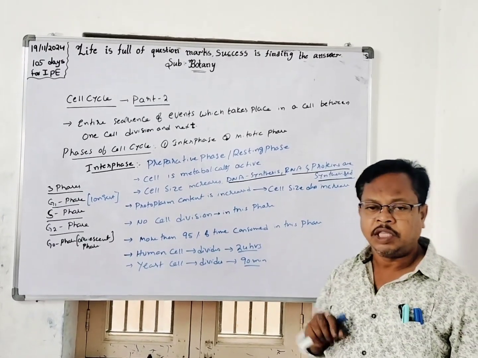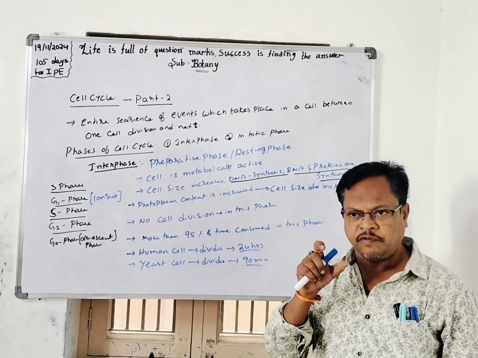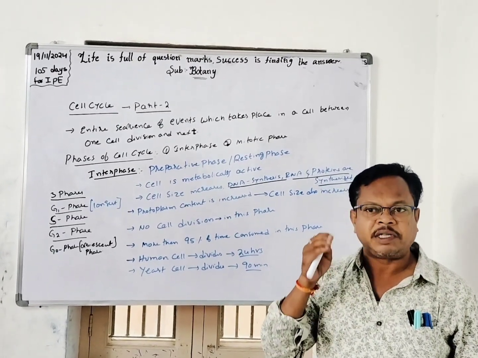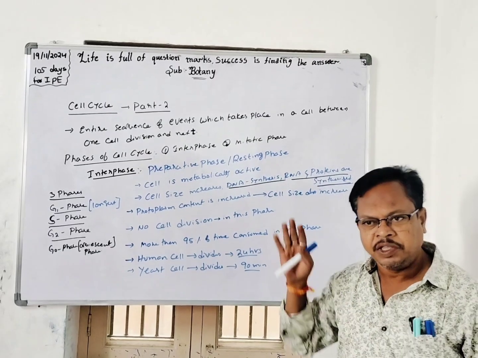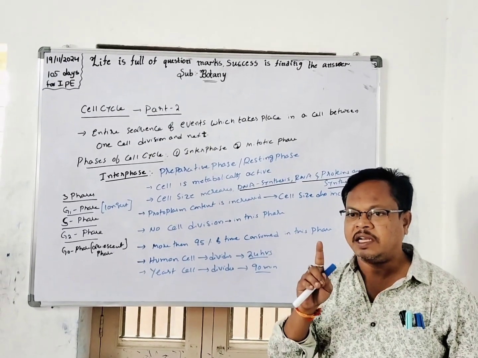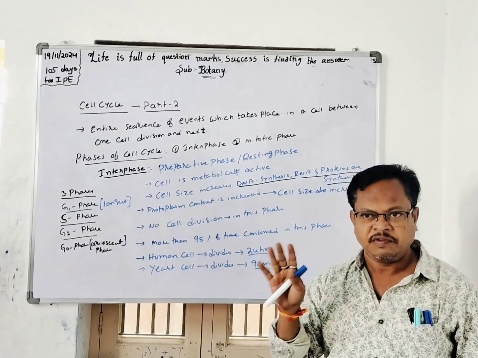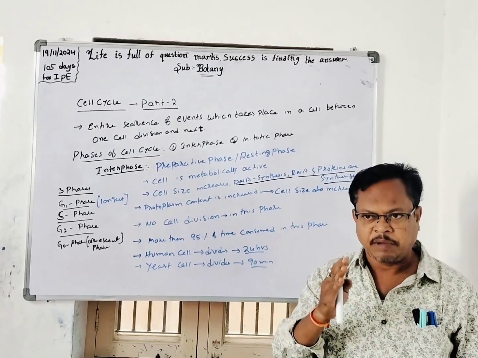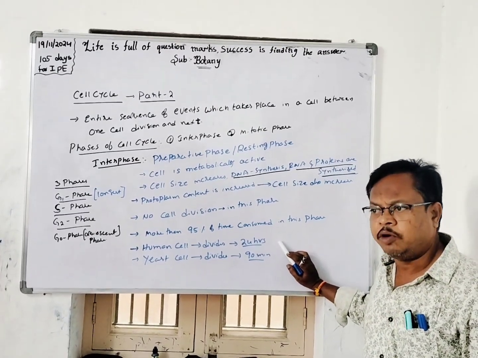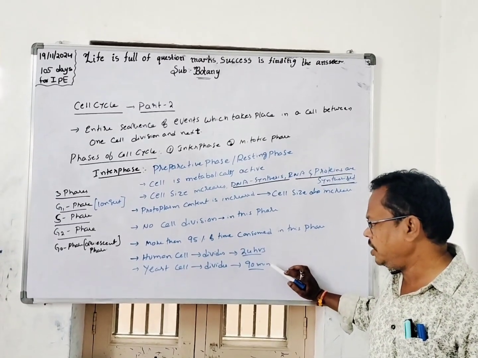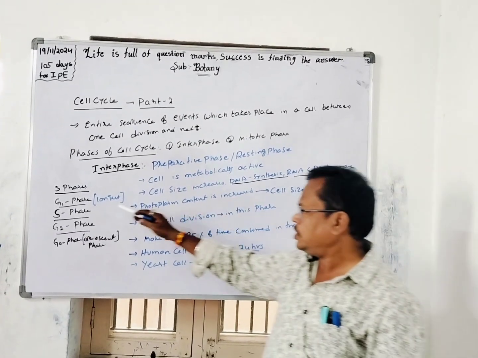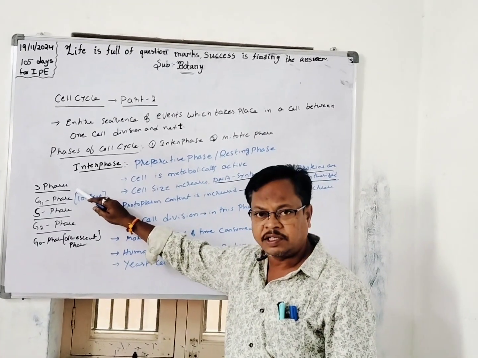For example, in the human cell, the generation time is 24 hours. Of that, nearly more than 95% of the time is consumed in the interphase only. That means for the mitotic phase, the division phase, only about 1 hour is required. The generation time of a human cell is about 24 hours, whereas for a bacterial cell it is about 90 minutes.